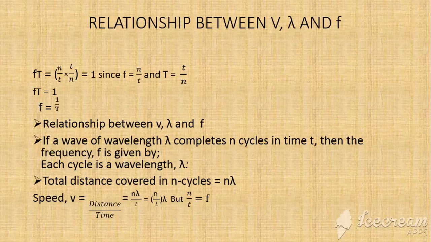So when we go to speed, V is equal to distance over time. We know that speed is equal to distance over time. Therefore, what are we going to have? We shall have the distance, which we said is the number of cycles multiplied with the wavelength, divided by the time. When I pull out the lambda, I remain with n over t in brackets multiplied by lambda. But remember, when you look up, you see that we have n over t being equal to f. Is that okay?